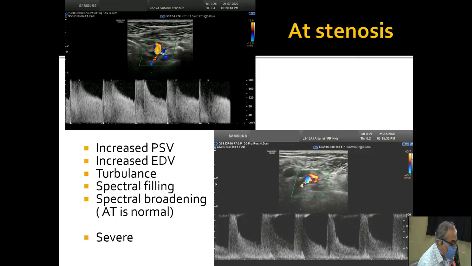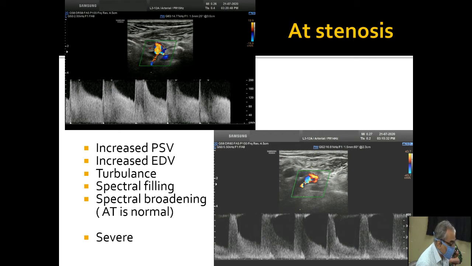So what are the features of blood flow at stenosis? At stenosis, there will be increased peak systolic velocity, there will be increased end diastolic velocity, there will be a lot of turbulence, because the stenosis is not like a tube. Stenosis is due to plaque. So plaque, they are not regular, they can be irregular. So at places there will be more stenosis, at places there will be less stenosis. So flow will be very much turbulent.